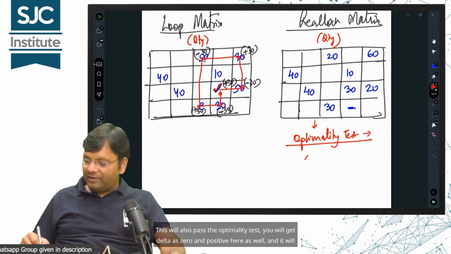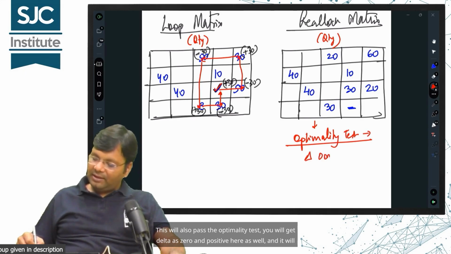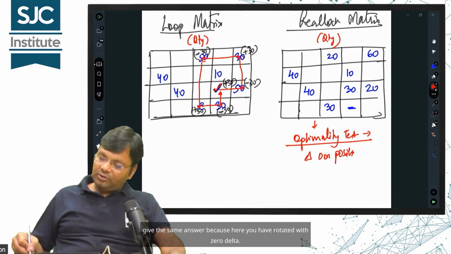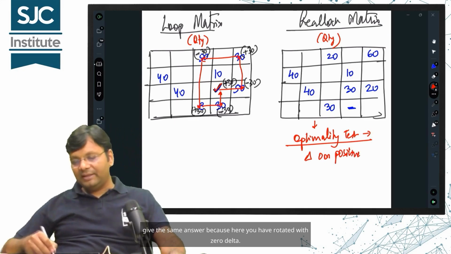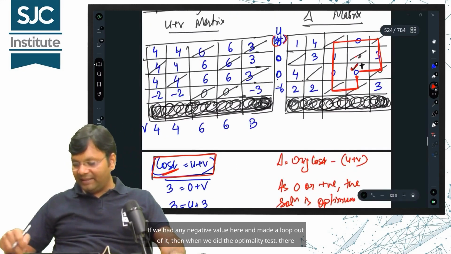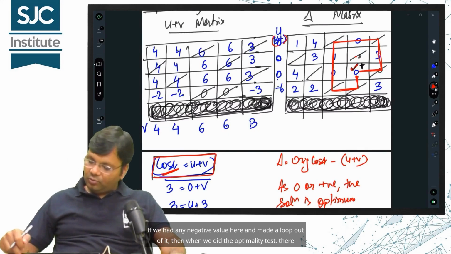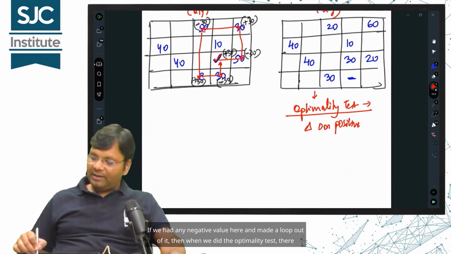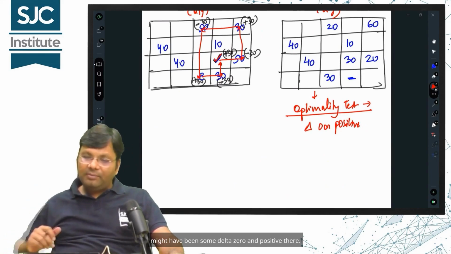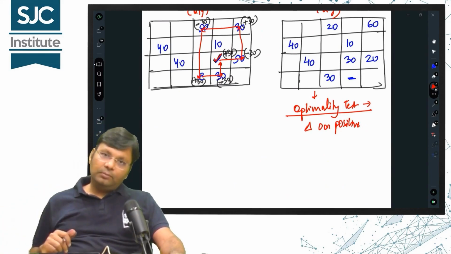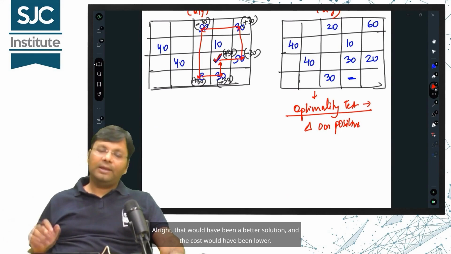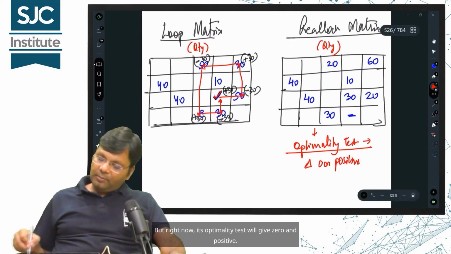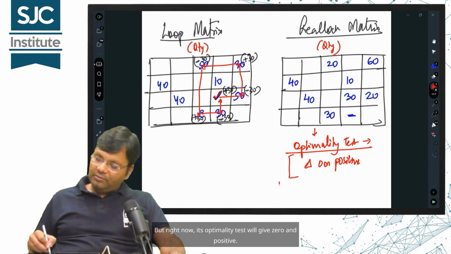This will also pass the optimality test. You will get delta as 0 and positive here as well, and it will give the same answer because here you have rotated with 0 delta. If we had any negative value here and made a loop out of it, then when we did the optimality test, there might have been some delta 0 and positive there. That would have been a better solution and the cost would have been lower. But right now, its optimality test will give 0 and positive.